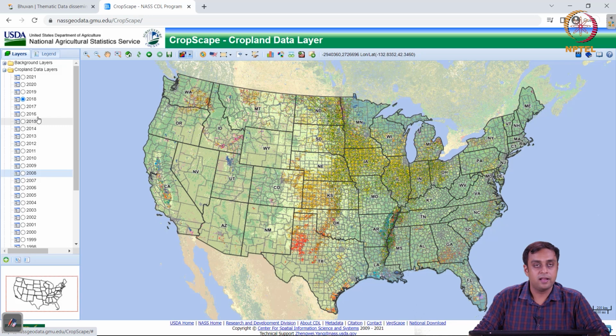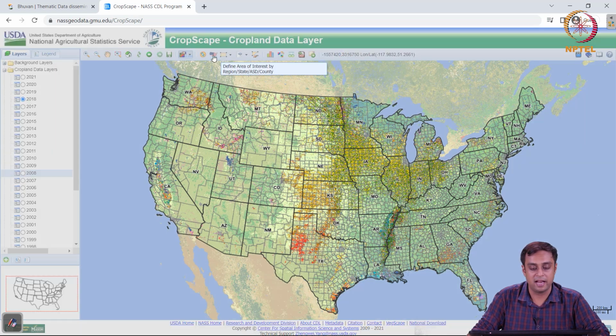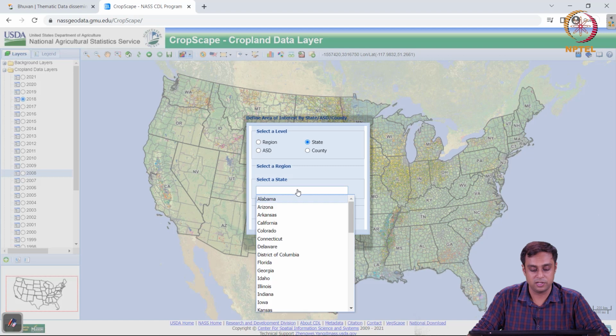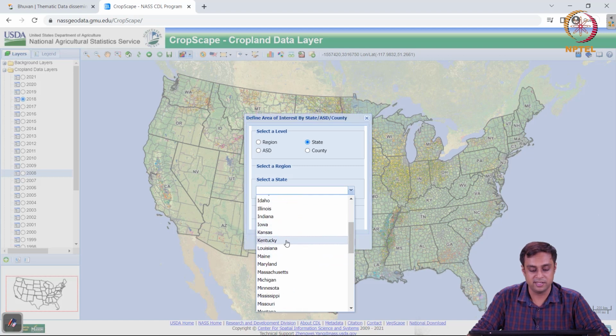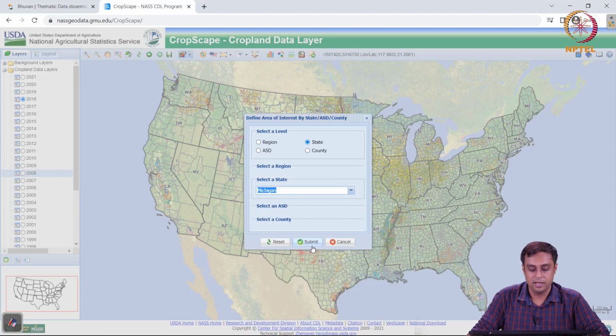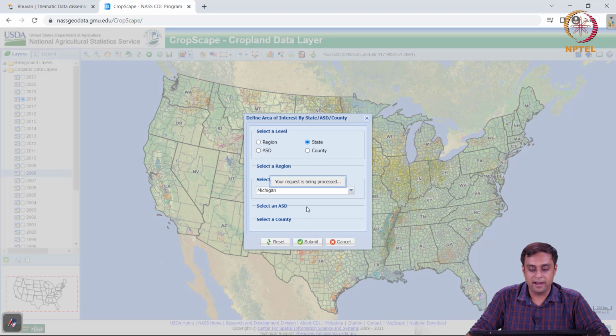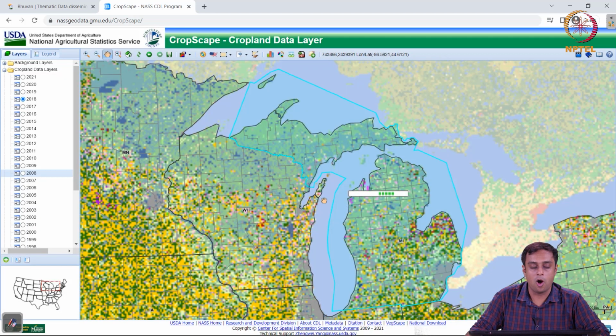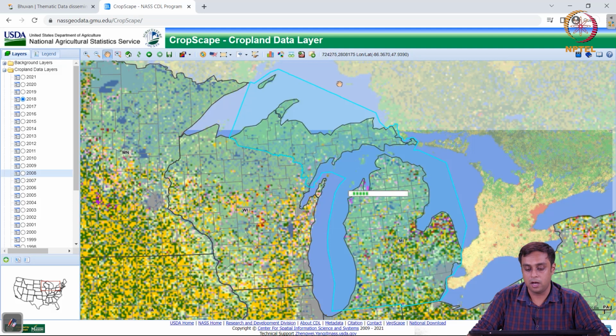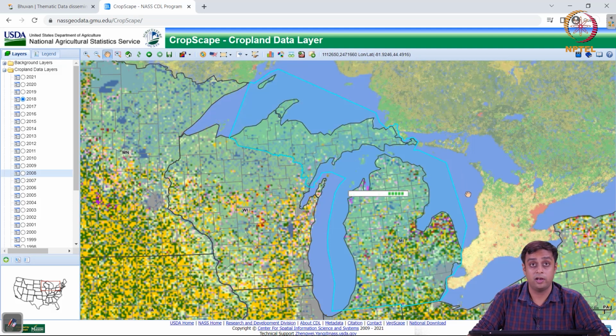We can do that, and just like in the Bhuvan data set that we saw in the previous lecture, we can also delineate an area of interest. So you can see that I can select a state. I'm going to just select any state. Let's say I select Michigan, and I say submit, and this will then draw an area of interest for me by itself. So this is all happening online on your personal computers. As I'm doing it, you can do it as well, right?